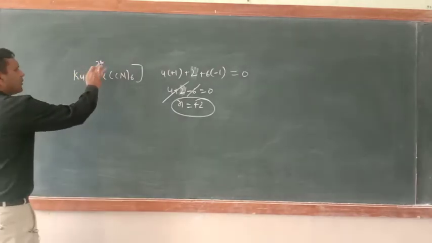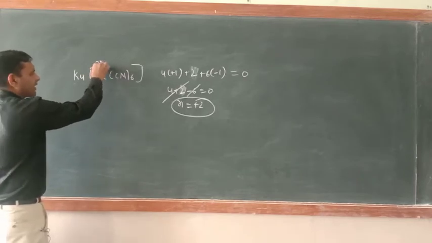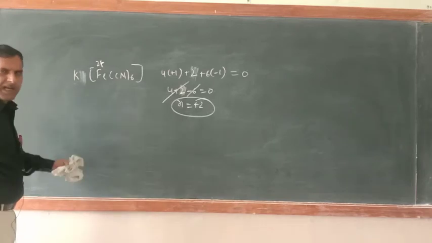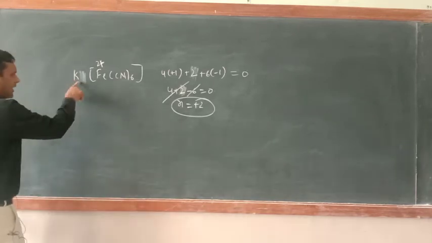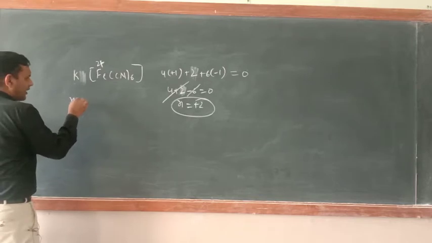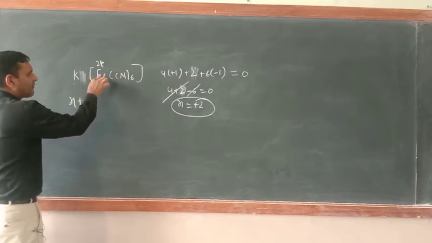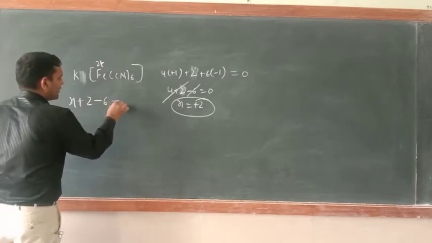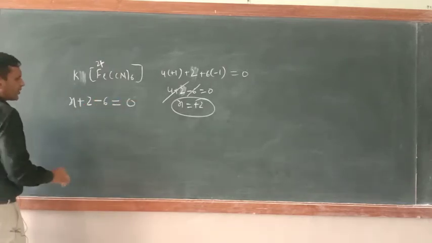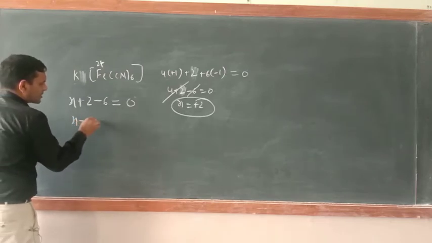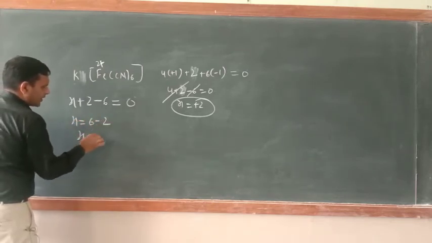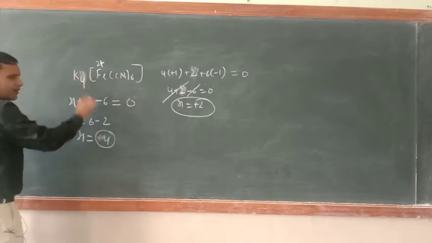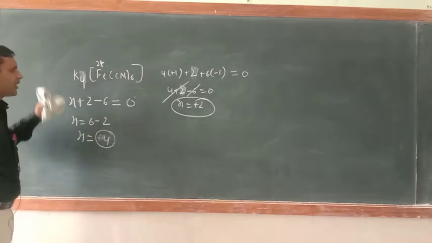Suppose you know the oxidation number of central metal atom, but you don't know this number. So that number can also be calculated. How? Just see, let this number be x, plus now oxidation number of Fe you know 2. Here minus 6 equal to 0. So x equal to 6 minus 2. So x equal to 4. So here very easily you can write 4. This can also be calculated.